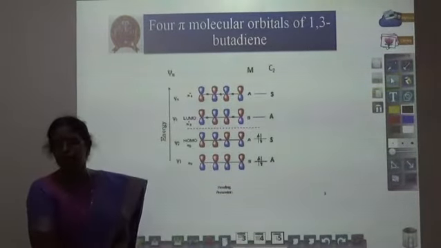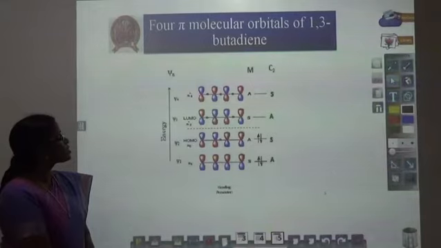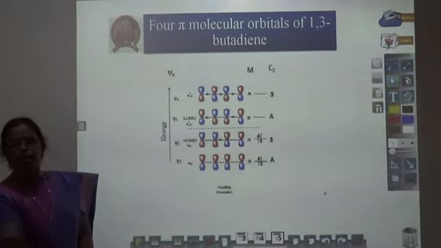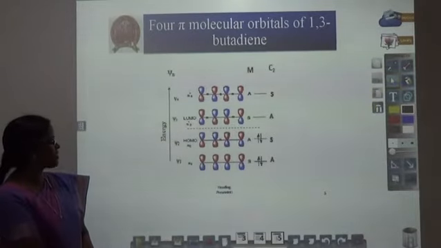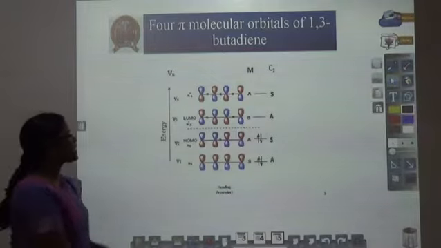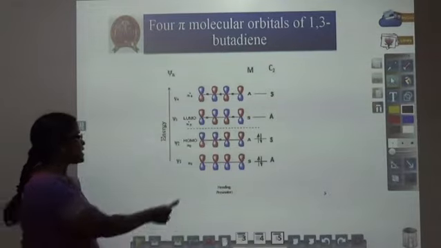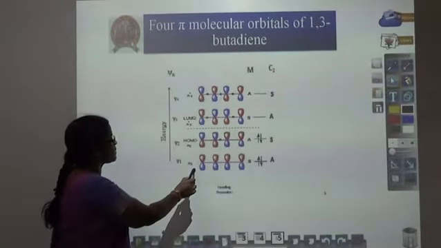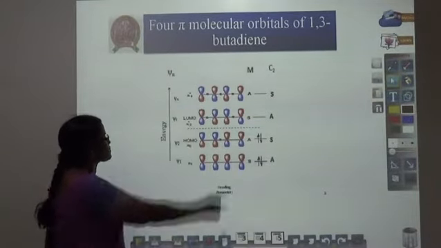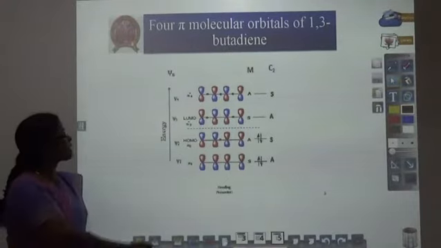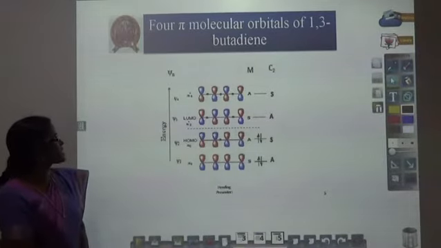So, this is the pi molecular orbital diagram of 1,3-butadiene. Here in butadiene, 4 carbons are present which have conjugated pi bonds. The pi molecular orbitals have been given in increasing order of energy level. The lowest is denoted by pi 1, pi 2, next pi star 3, next one is pi star 4. The wave functions of the pi molecular orbitals are denoted by the letter psi: psi 1, psi 2, psi 3, psi 4, etc.